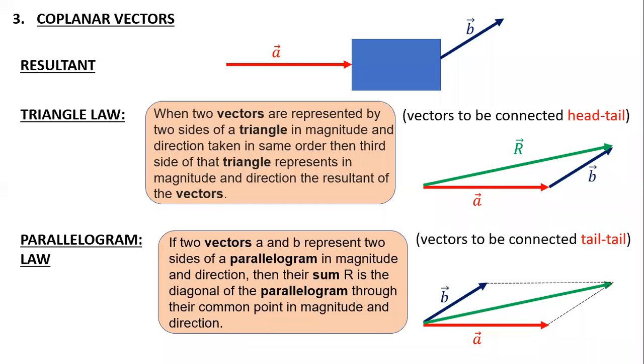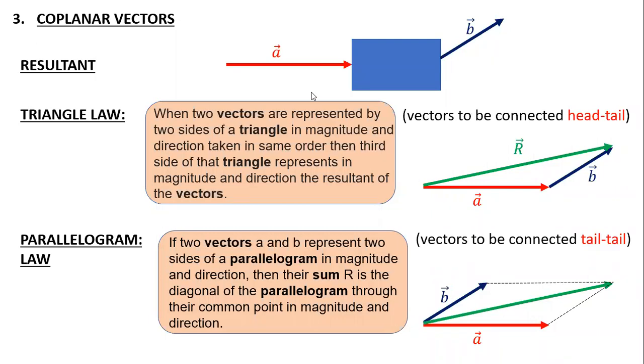Yes, sir, and one more doubt. In the parallelogram law, they have not mentioned where the head of that resultant vector will be. It may be inside the A and B vectors. No, they have given it over here. It is passing through the same common point, starting from the same common point as A and B. The direction of the resultant vector would be the same as B and A. If at the common point A and B are approaching, your resultant is also approaching at that point. Okay, sir, thank you.